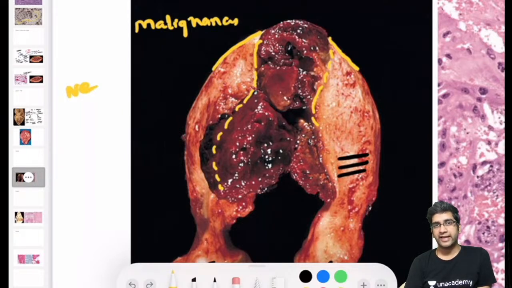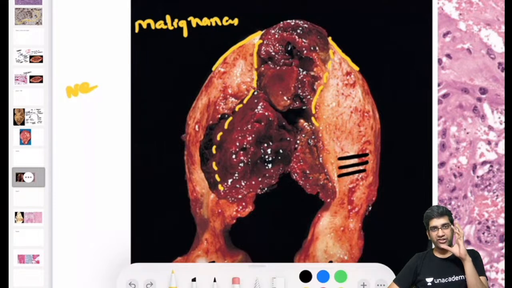I would still take endometrial carcinoma, but there are a few things which are against endometrial carcinoma. Endometrial carcinoma will not be so hemorrhagic. It will be necrotic, but not so hemorrhagic, right? So I'll keep endometrial carcinoma down the road. Can you name any lesion which can be extensively hemorrhagic like this? It's looking like a brownish black color, right? Any lesion which comes to your mind which can have a reddish to brownish to black color in the uterus?